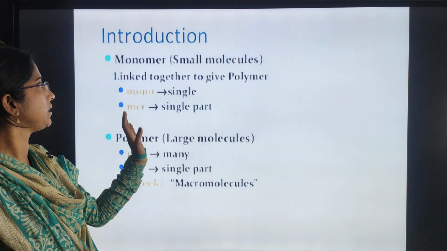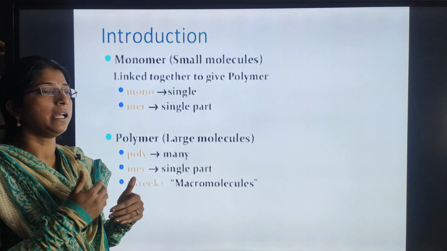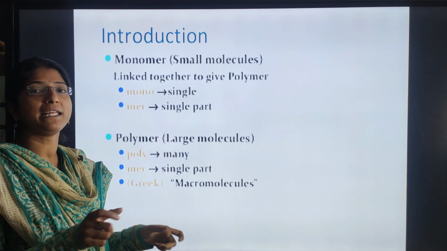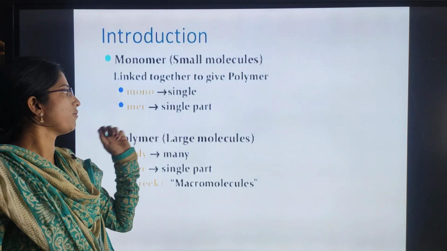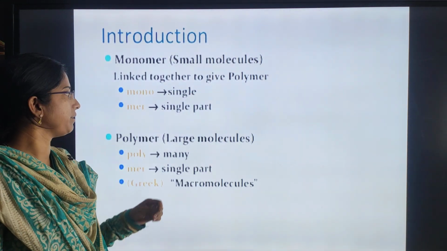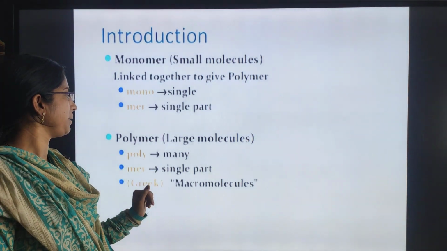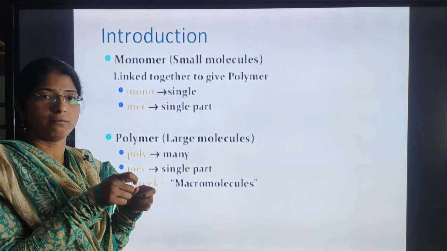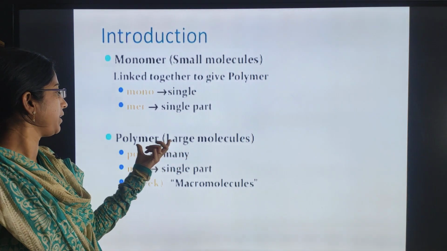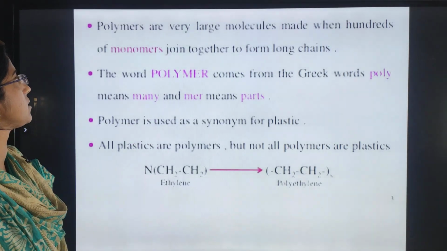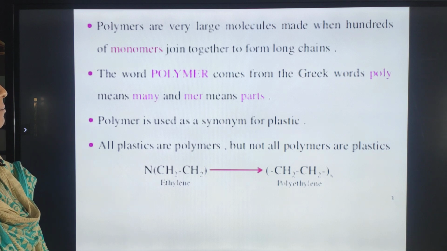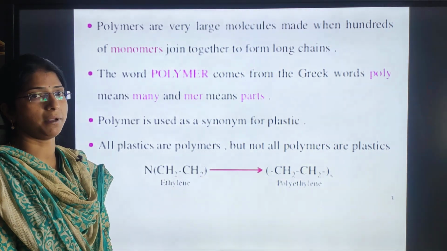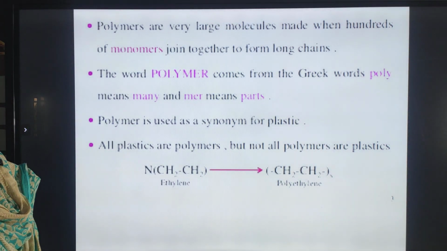These are the basic things with which we will continue our next polymer topic. The first one is the monomer, which is nothing but a small molecule. By the linking of these small molecules, the formation of a polymer takes place. A monomer is a single part, and a polymer is a large molecule made of so many molecules. Next, polymers are very large molecules made when hundreds of monomers join together to form a long chain.